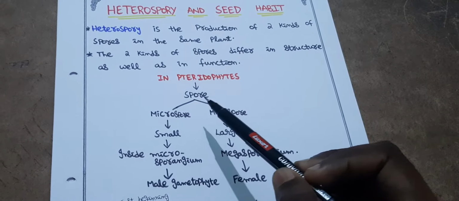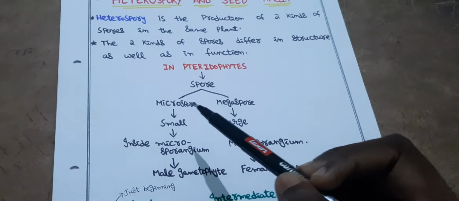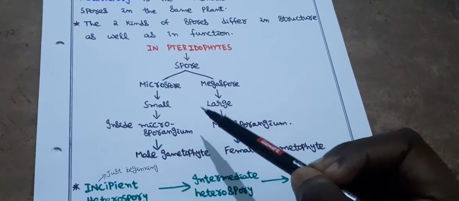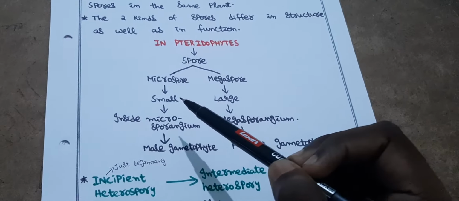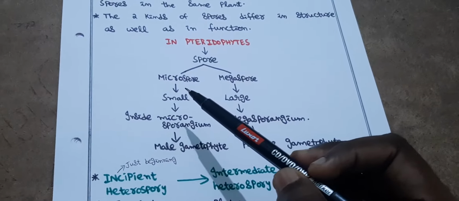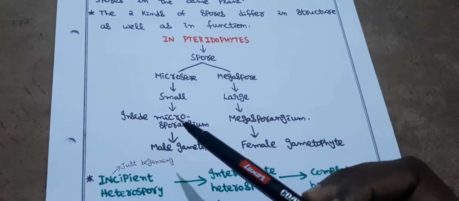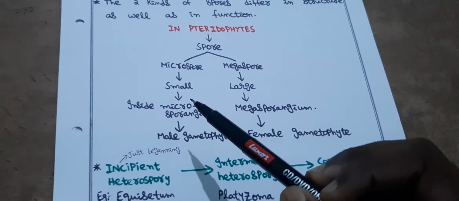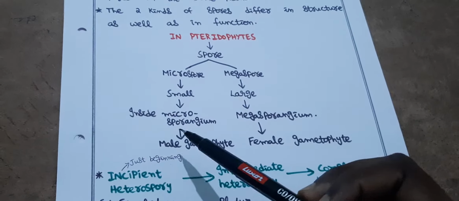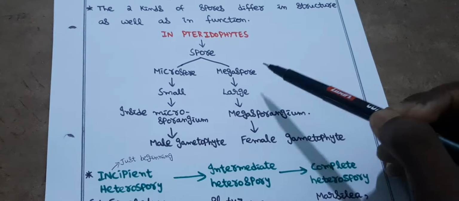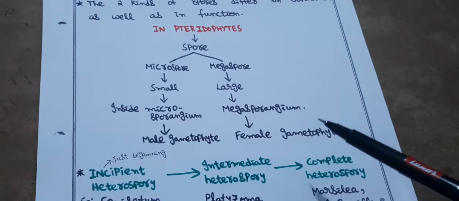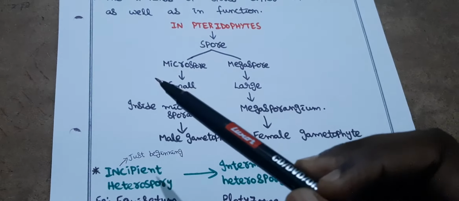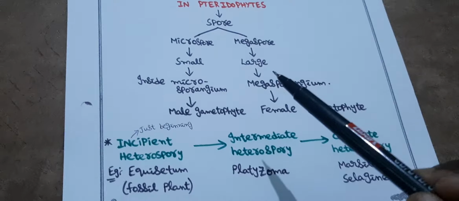Here in pteridophytes, spores are of two types. What are they? Microspore and megaspore. Microspore is small in size, and megaspore is large or bigger in size when compared to microspores. This microspore is produced inside the microsporangium, and the megaspore is inside the megasporangium. The microspore develops into the male gametophyte and the megaspore develops into the female gametophyte. When compared to the megaspore, microspores are produced in a huge amount. A large number of microspores is produced when compared to megaspores.